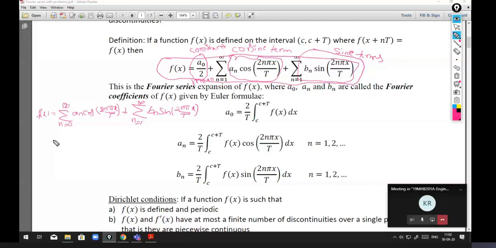When you integrate by multiplying by cos 2n pi x on both sides, there is a separate term for n equal to 0.